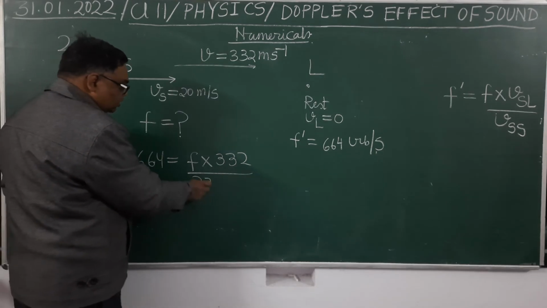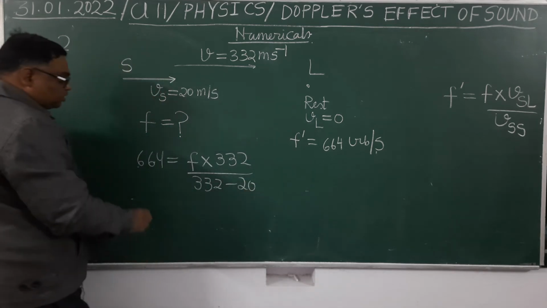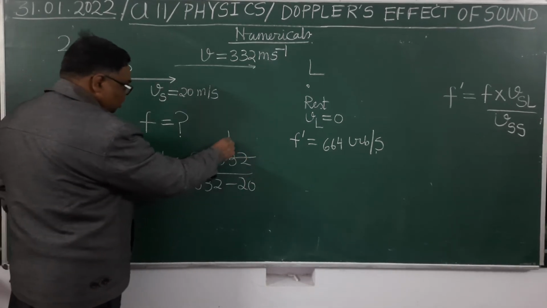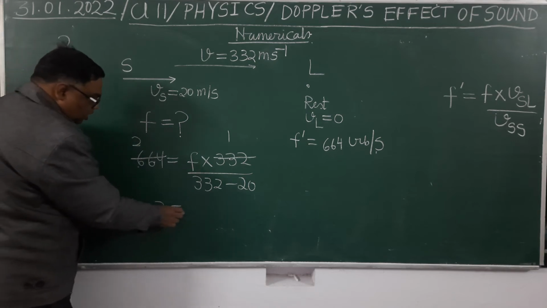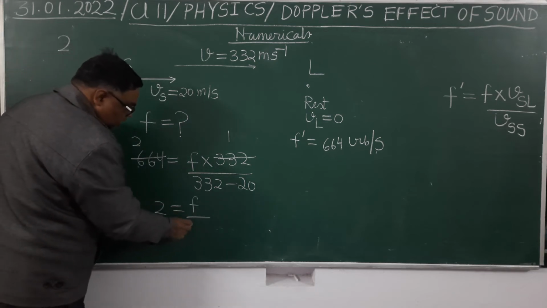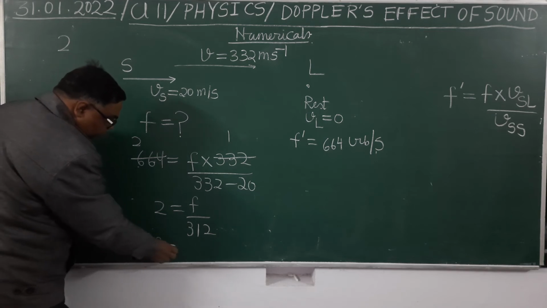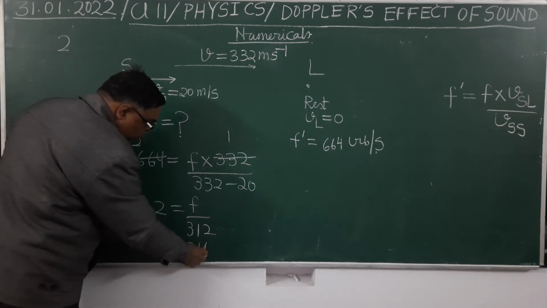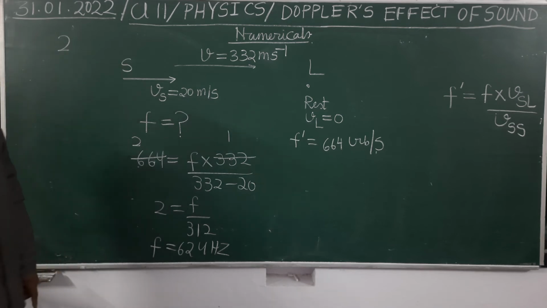Both are moving in the same direction, minus 20. When you simplify, 332 cancels, 332 cancels. So 2 equals f upon 312. So what is f? It will be 624 hertz or 624 vibrations per second.